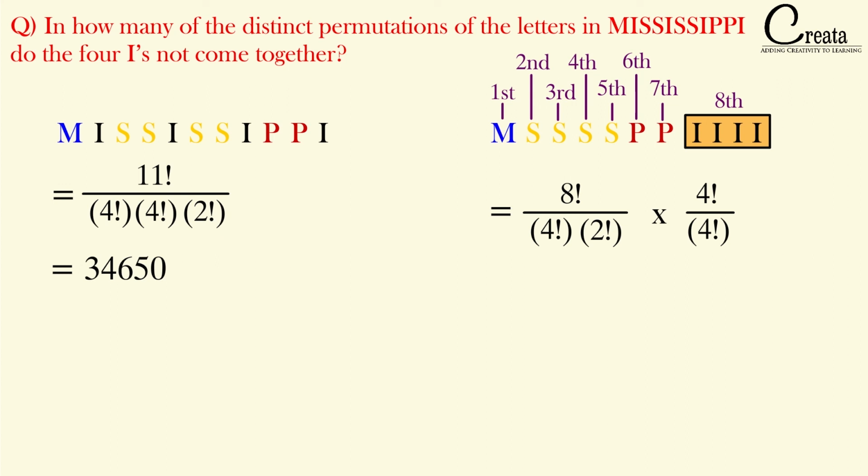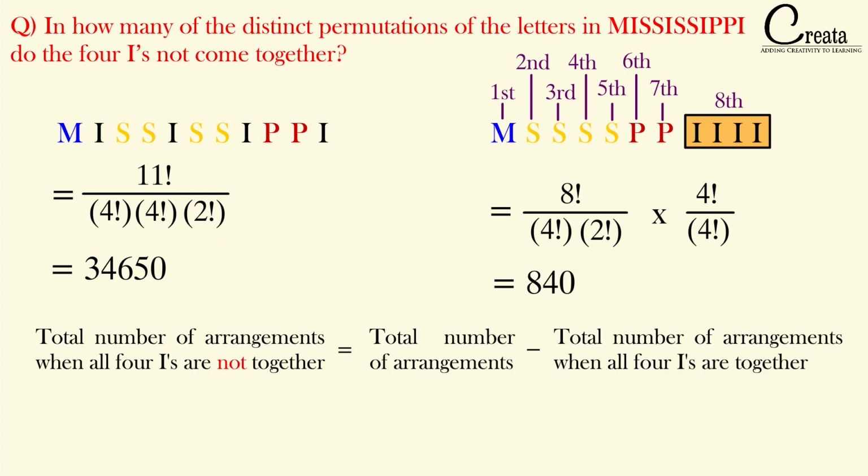Further, why have we multiplied it with 4 factorial upon 4 factorial? Because we have seen the number of arrangements that 4 I's can form together. Basically, they can form only one arrangement. Whatever you rearrange, it will be I. 4 factorial we have used for the 4 I's, and I is repeating 4 times. So we got 4 factorial upon 4 factorial, that is basically 1. So we got both the cases. Let's do simple subtraction. So this is our answer. Got it?